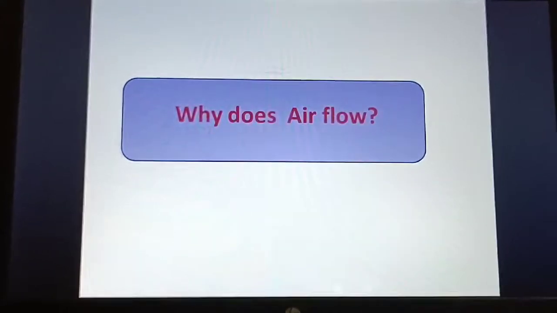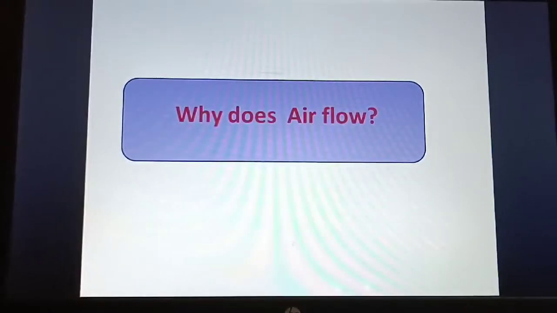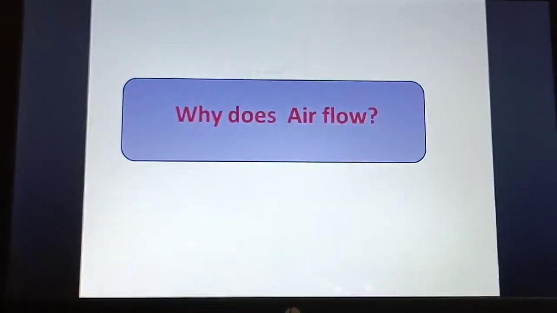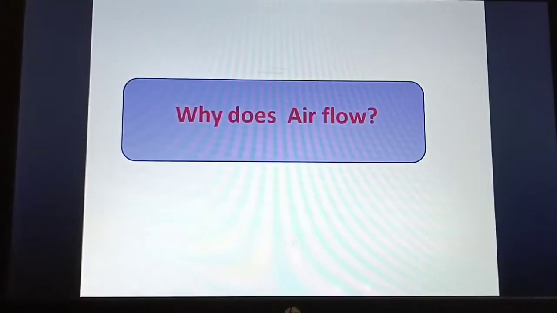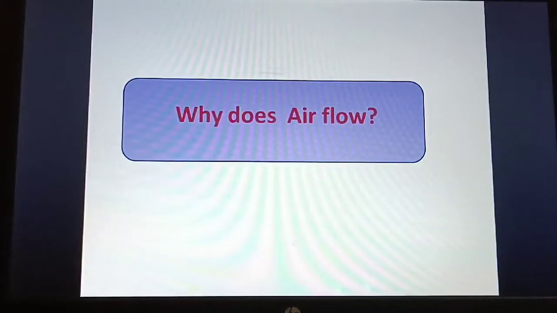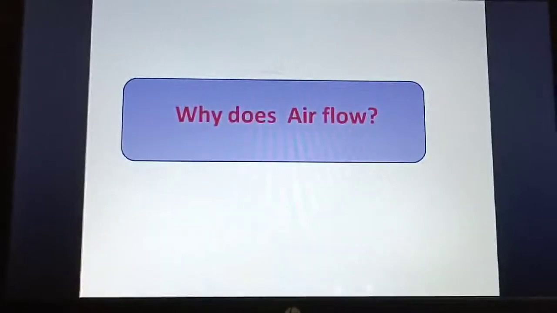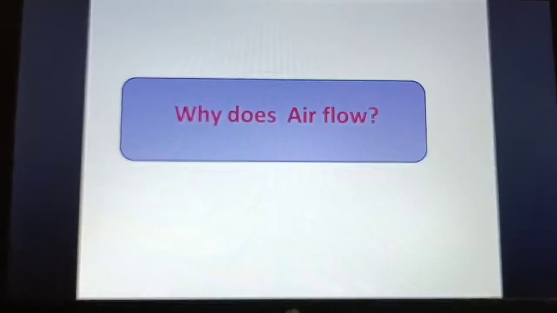Now, before we move on to the next topic, why do electrons or charges flow? Do you know what electric current is? It is the flow of charges, isn't it? Why do these charges flow? In order to understand, first try to imagine the answer for this question.